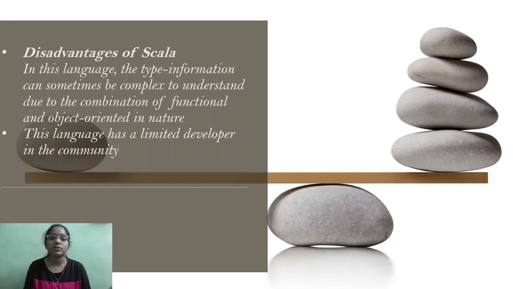And there are some disadvantages also in Scala. The first and biggest disadvantage is the limited developer community, because as this is a growing one which doesn't get enough popularity in the market, that is the main disadvantage. And also the other disadvantage is that the type information can sometimes be complex to understand due to the combination of functional and object oriented nature. So as I already mentioned, Scala is somewhat the same as Java, so it is difficult to understand the combination of functional and object oriented nature.